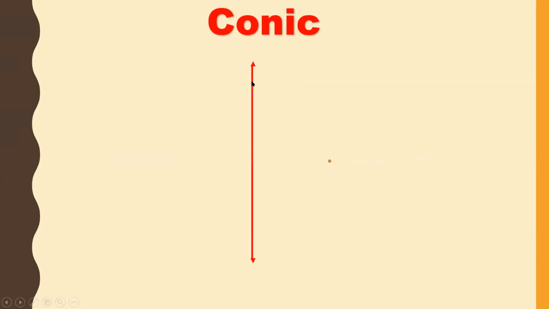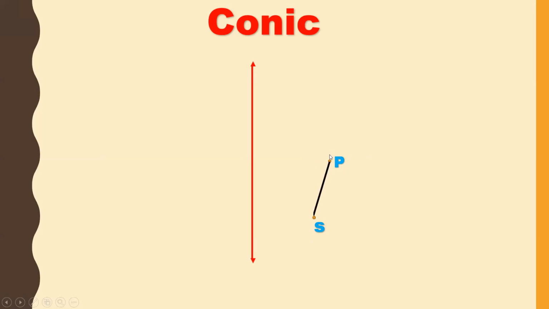Now, this is a fixed straight line. So as we said in the definition, fixed straight line, and this is a point P. Now, the locus of this point P gives us a conic. So this is a fixed point. Now S is a fixed point and P is any point in a plane.